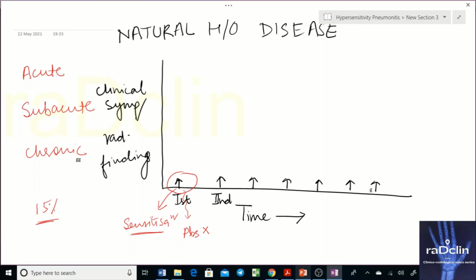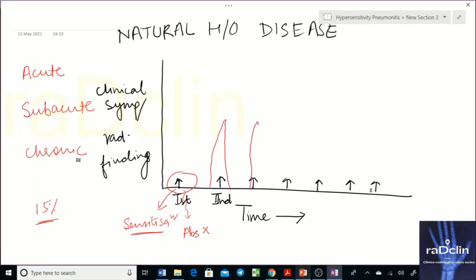So first time the patient has an exposure. Now second time, third time, that goes with that. When he has first time exposure, he may have an acute phase, but mostly he doesn't. He has acute phase mostly from the second time onwards, because here you do not have an immune response, as your body is not sensitized. From the second time onwards he may have, and he can have it the first time also, but the chances are less. So the immune response is generated at the second time.